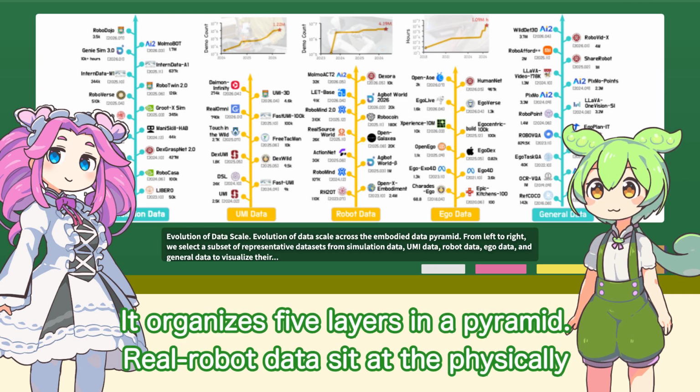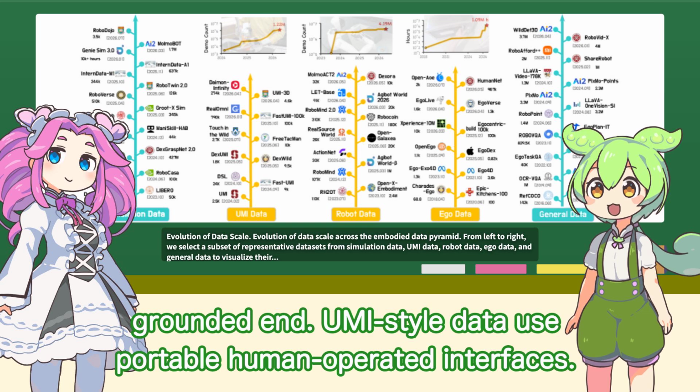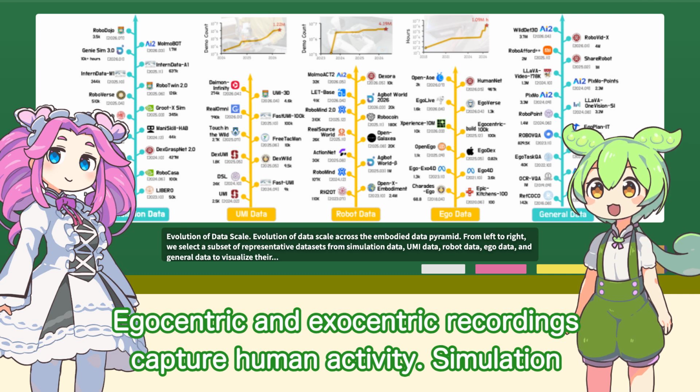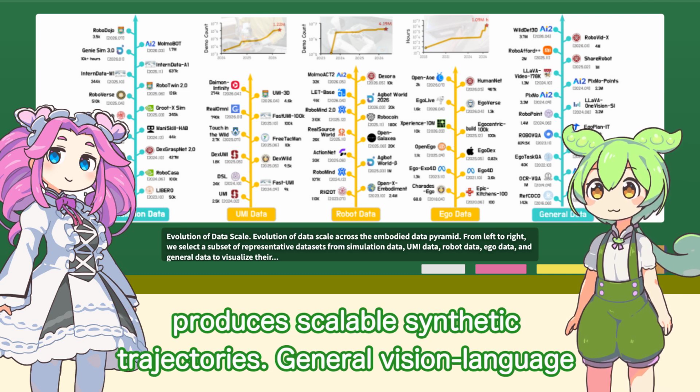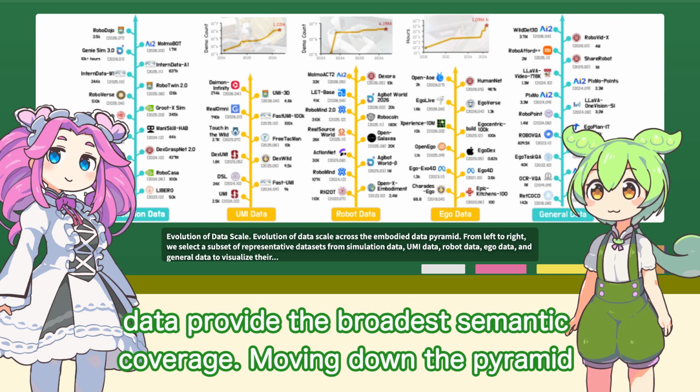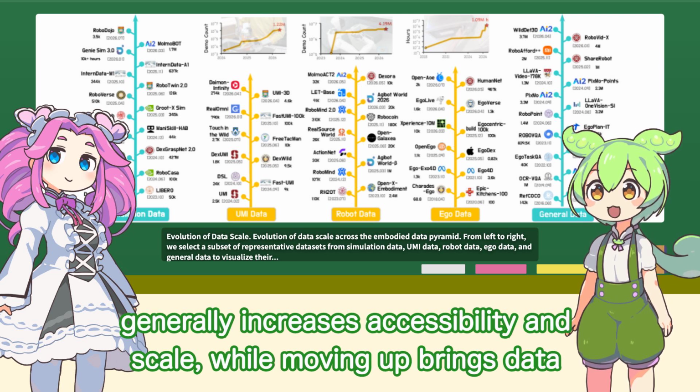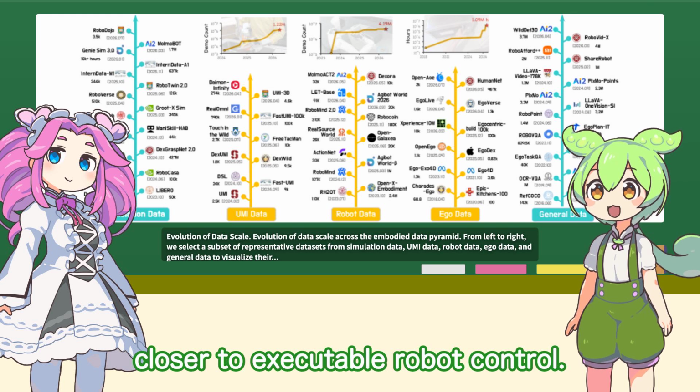It organizes five layers in a pyramid. Real robot data sit at the physically grounded end. UMI-style data use portable human-operated interfaces. Egocentric and exocentric recordings capture human activity. Simulation produces scalable synthetic trajectories. General vision-language data provide the broadest semantic coverage. Moving down the pyramid generally increases accessibility and scale, while moving up brings data closer to executable robot control.